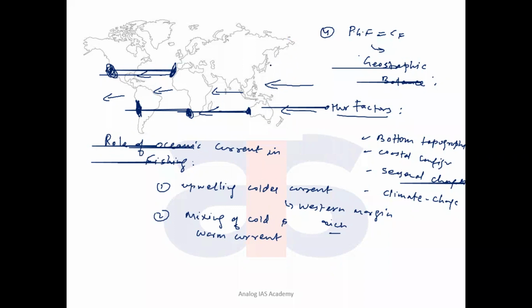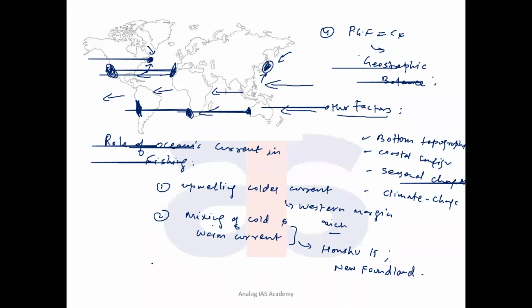So there are two locations. One is here, Honshu Island. Here the Oyashio cold current and the Kuroshio warm current are meeting at Honshu Island of Japan. Even this Newfoundland, when you see this part, here the Labrador cold current and the Gulf Stream warm current are meeting. So this location is also known for fishing. So examples of mixing of cold and warm currents are two: one is Honshu Island of Japan in the Pacific Ocean, and next is Newfoundland. So these are fish rich areas.